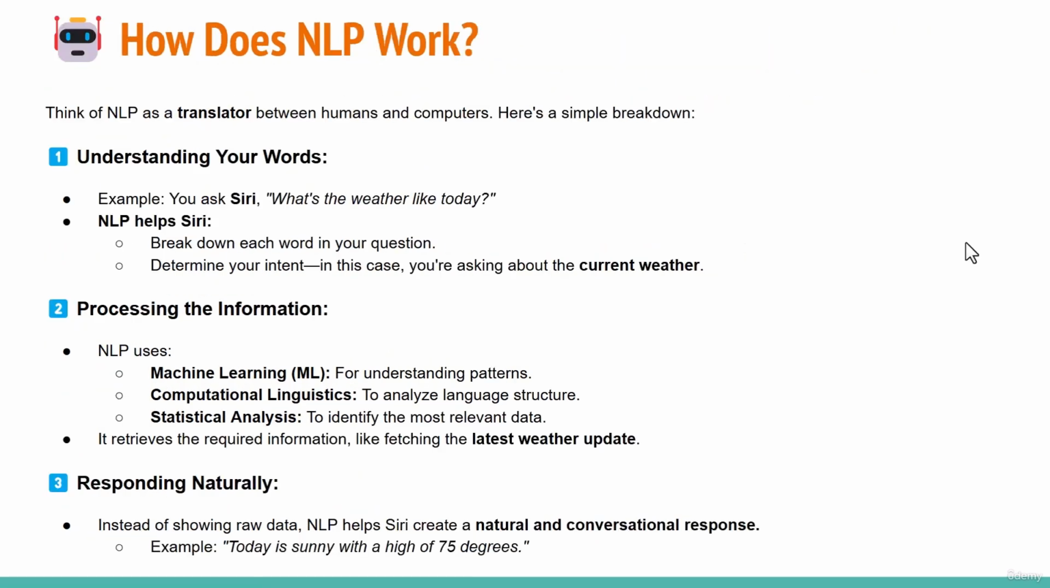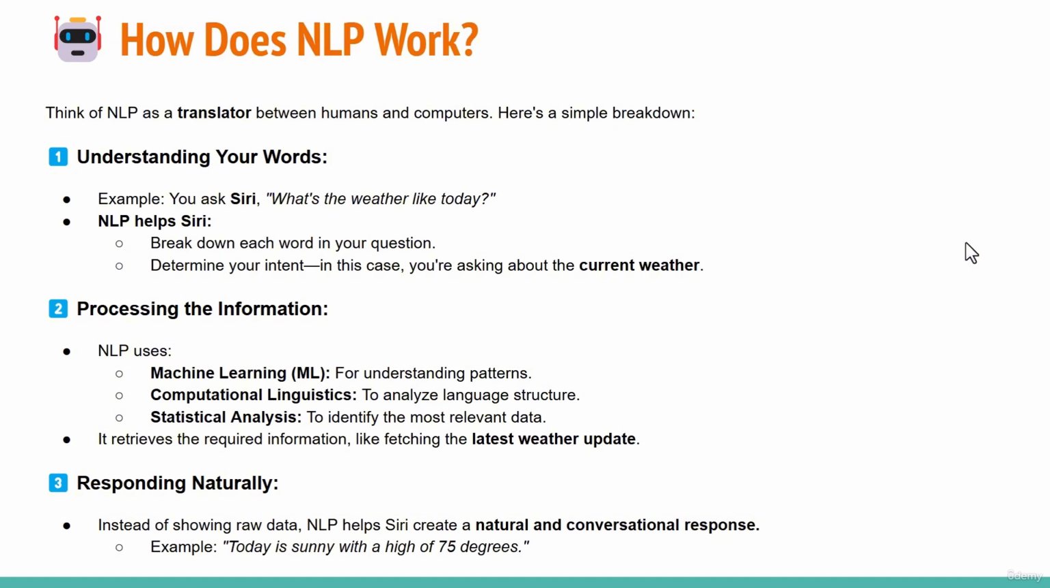So how does NLP actually work? NLP works as a translator between humans and computers. Let's say you ask Siri, "What's the weather today?" NLP helps Siri break down every word to understand the underlying intent. It identifies the intent, which is that you want to know today's weather.